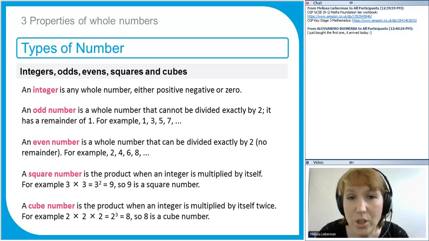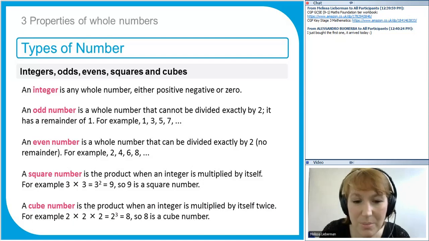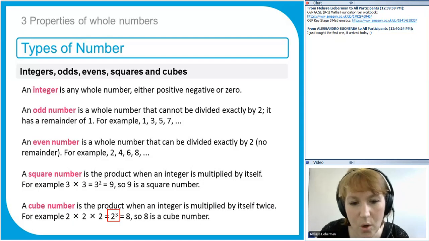Now a cube number happens when you multiply a number by itself and by itself again. So, for example, 2 cubed is 2 times 2 times 2. Now that's sometimes called 2 to the power of 3 and is written 2 with a little 3 above it. So it just means, and it's different from 2 times 3, so be careful. So 2 times 2 times 2, this is read as 2 cubed. So when I see this 2 with a little 3, like that, I say that means 2 cubed, or 2 to the power of 3.